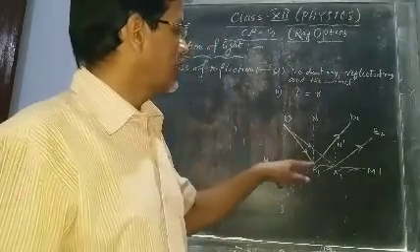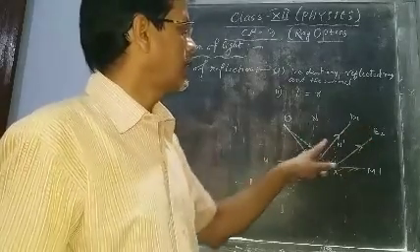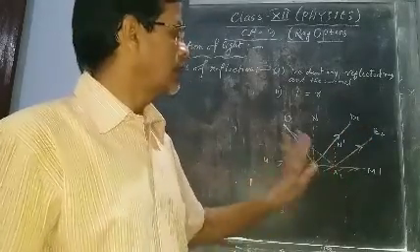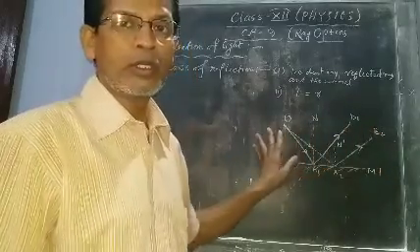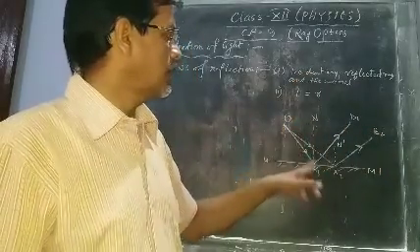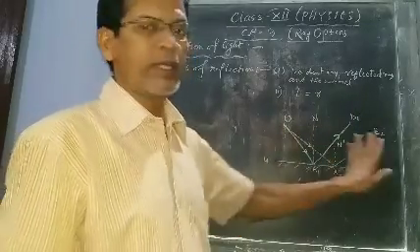This is the incident ray. These are the reflected rays, and this is the normal. All lie in the same plane. All are in the plane of the board. So the first law: incident ray, reflected ray, and the normal all lie in the same plane.